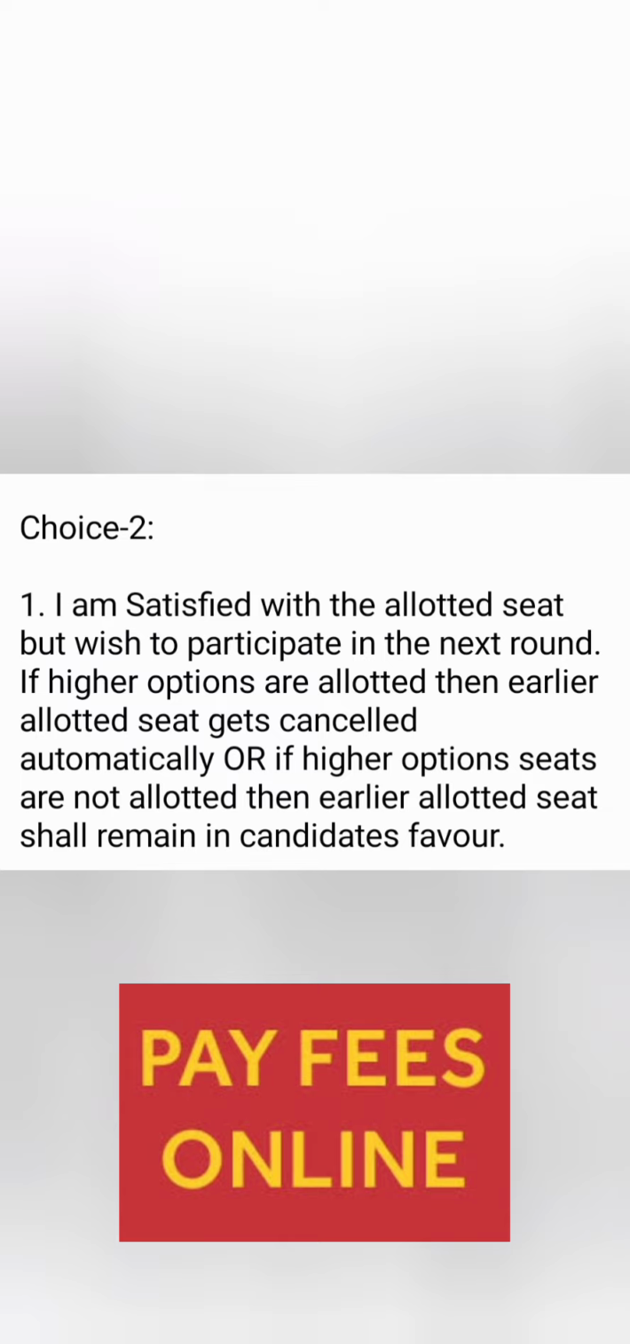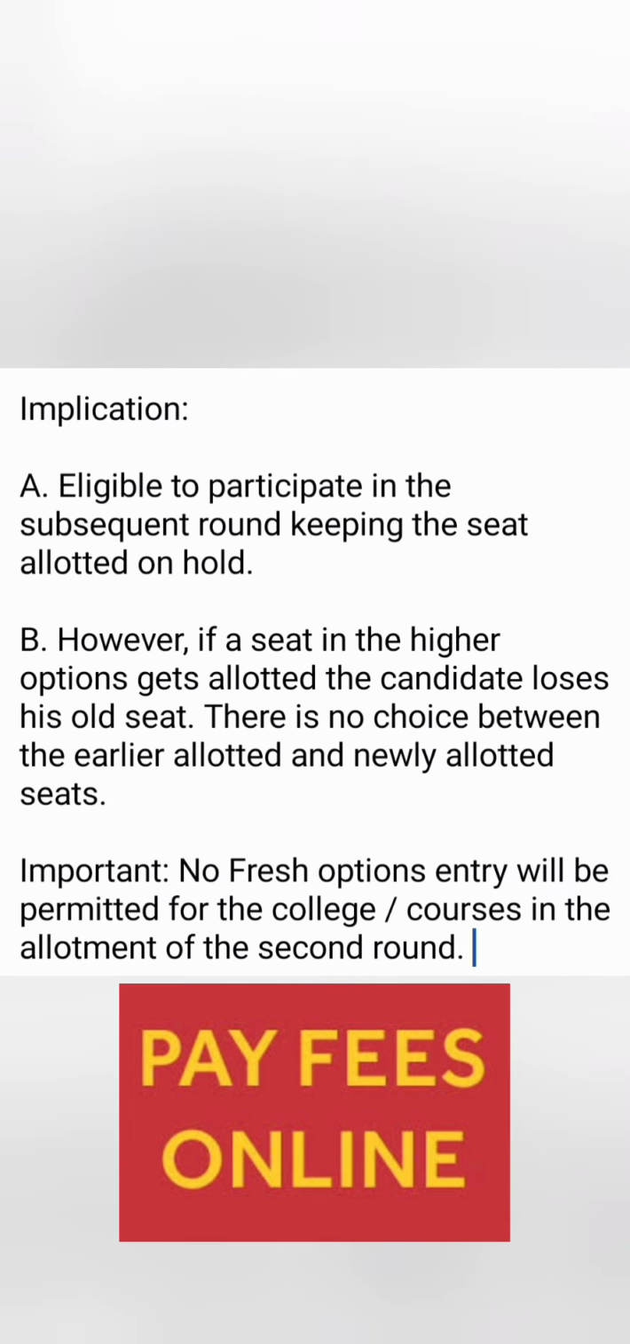To exercise this option, you also need to pay fees first, right, similar to choice 1. So the implication is that students who exercise choice 2 are eligible to participate in the subsequent round, keeping the seat allotted in the first round on hold. So your seat remains on hold for you. However, if a higher seat is allotted to you, then you will lose your old seat, which I explained, and there is no choice between the first allotted and the newly allotted.